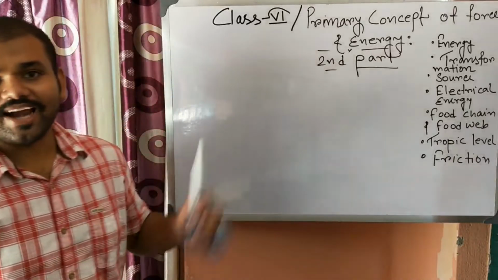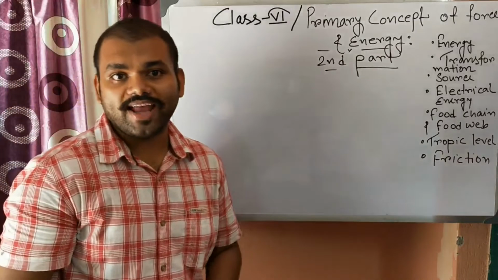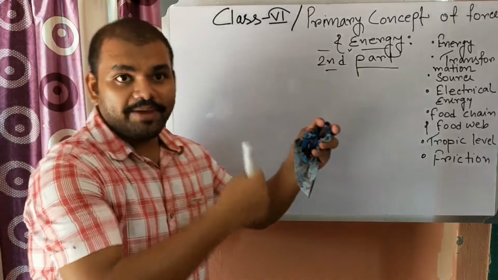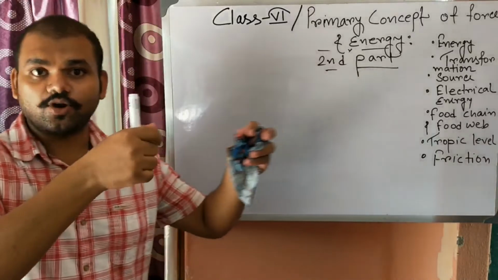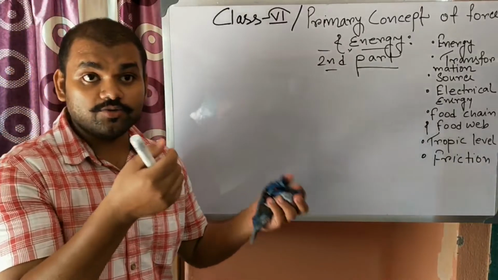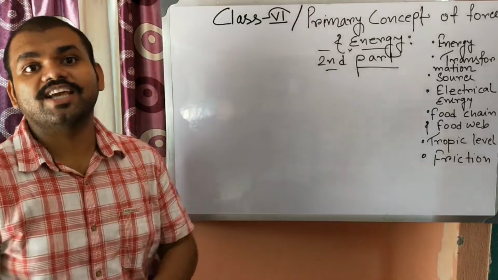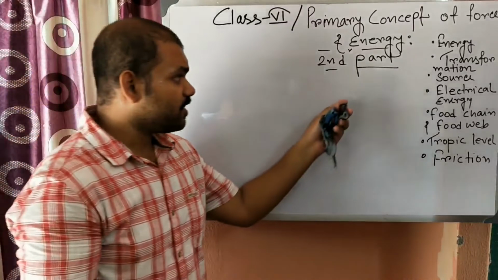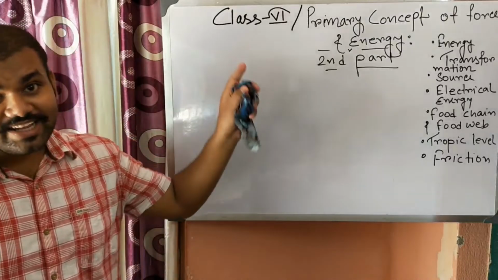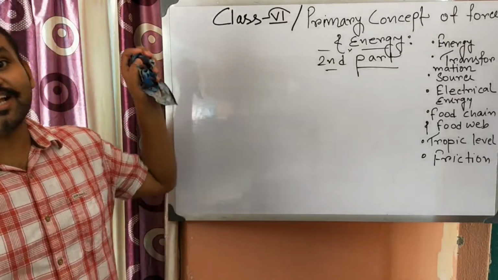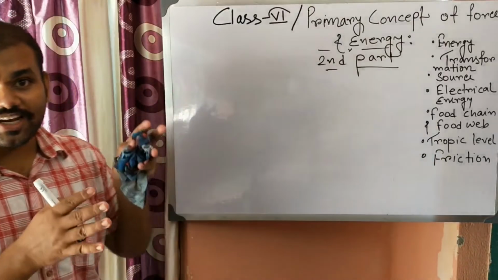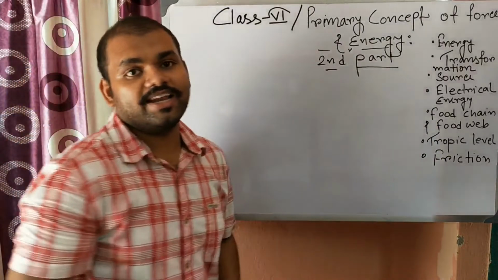In the case of a bow and arrow, when you pull the string, it bends and its position or configuration changes. Due to that, it will have potential energy. In that example, potential energy is converted into kinetic energy in the case of the arrow. So potential energy gives rise to kinetic energy.